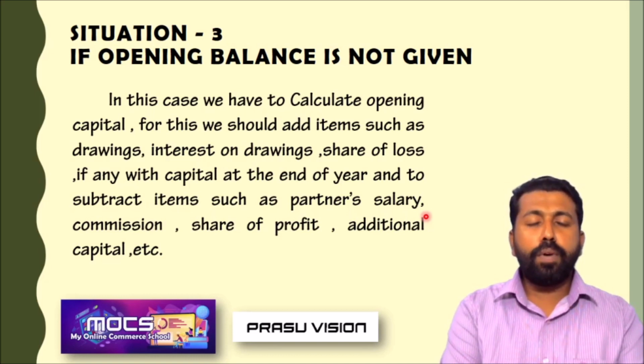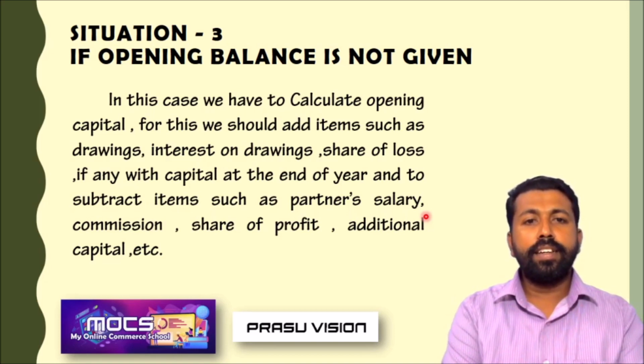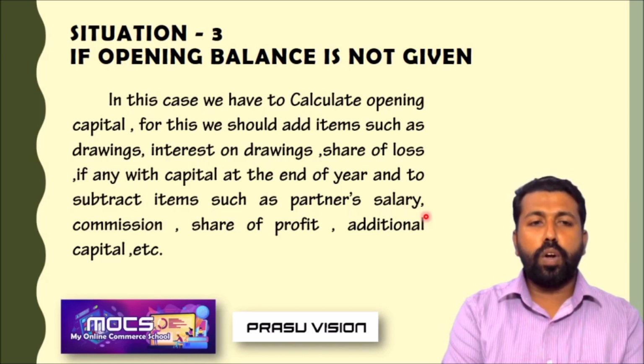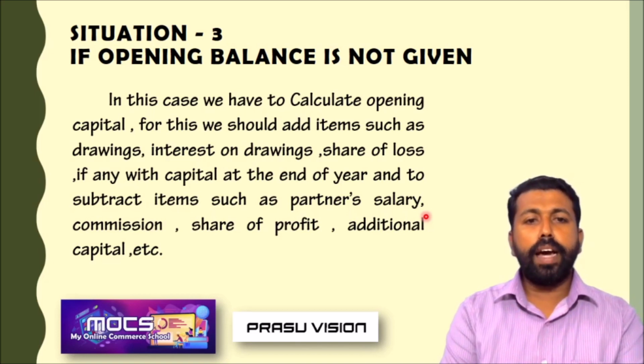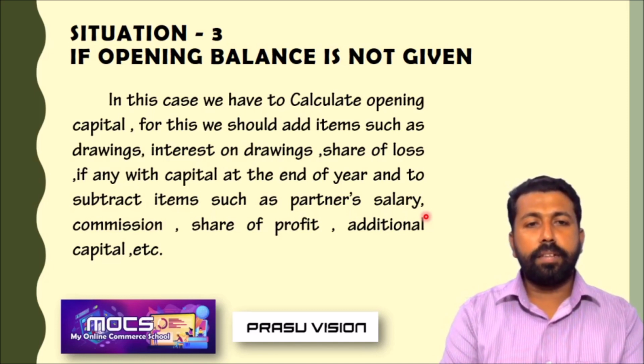Sometimes it seems difficult, but it is very easy. In these types of cases, the question will include the whole details regarding the drawings made by the partner, interest on drawings, share of profit or loss during the year earned by the partner, and also the balance of the partner's capital at the end of the year.